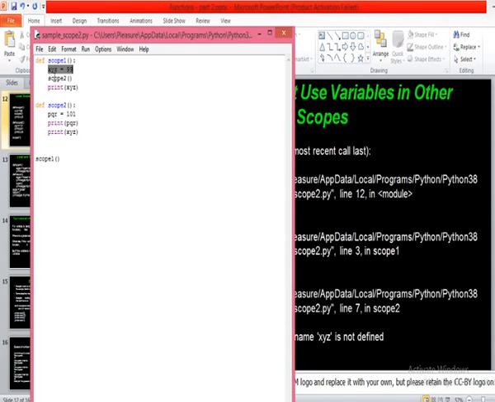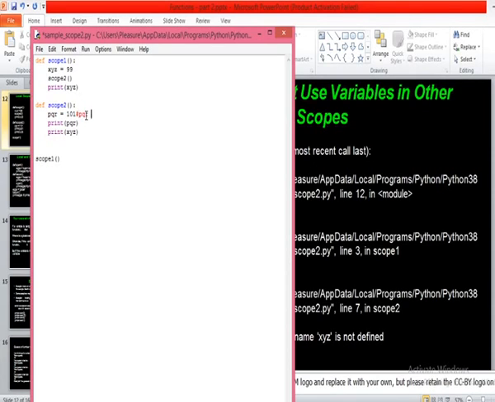Then it is invoking the function scope2, and this function will start its execution. Then here PQR equals 101. What is this PQR? Is it a local variable or a global variable? Local variable of which function?